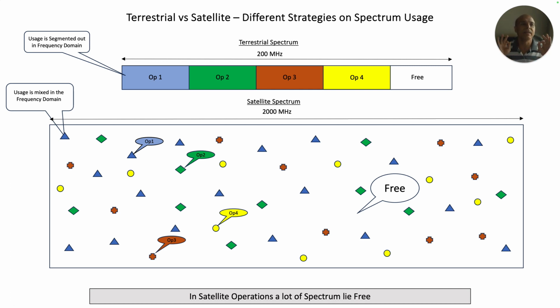Now, let me ask you this question. The spectrum for satellite is underutilized to the extent of sometimes 90%. Now, if there is a 90% underutilization of spectrum, and the number of players is also limited, where is the demand and supply equation here? Demand is very low, supply is very, very large.